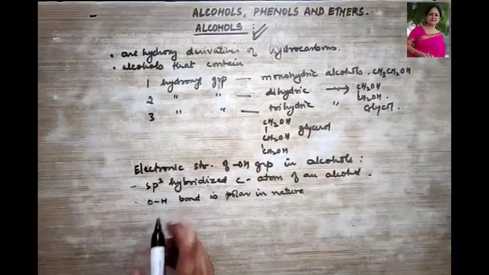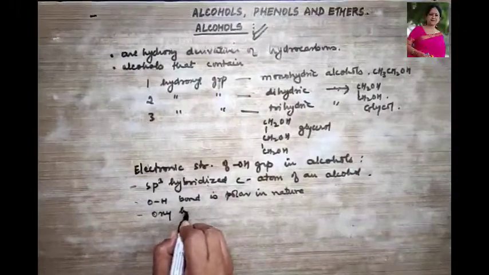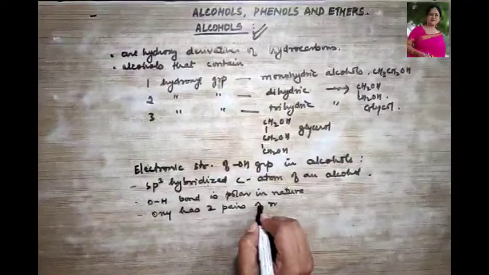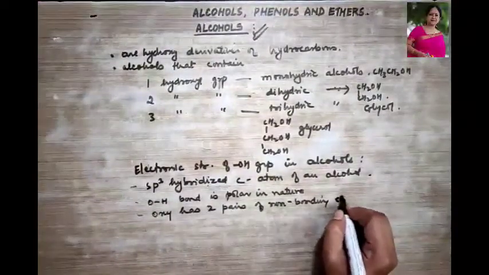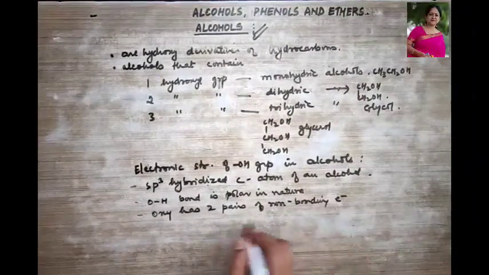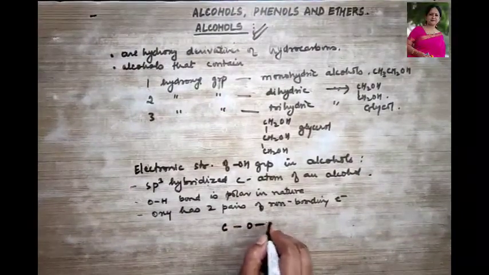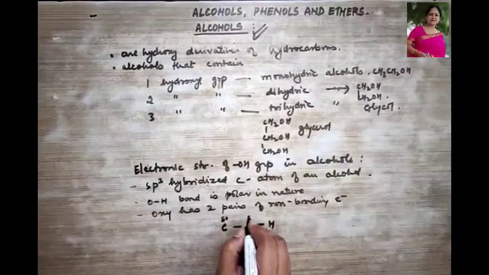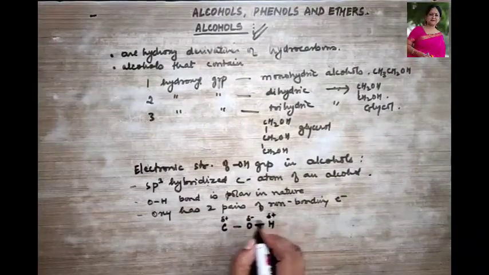And oxygen also has two pairs of non-bonding electrons. For example, if this is carbon, this is oxygen, this is hydrogen, right? This carbon is going to have a slight positive charge, oxygen a slight negative charge and hydrogen a slight positive charge over here, okay?